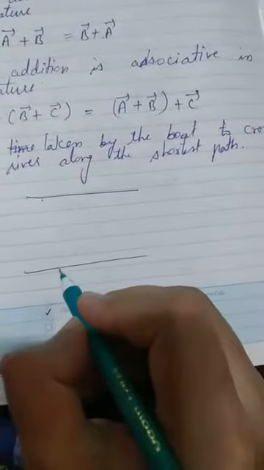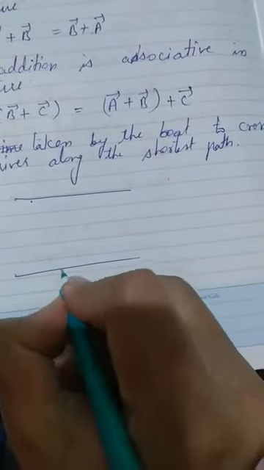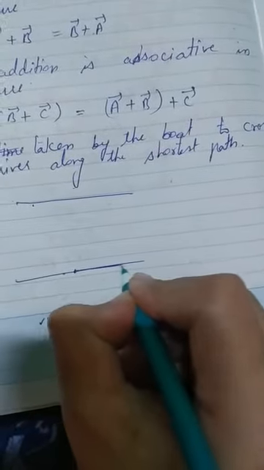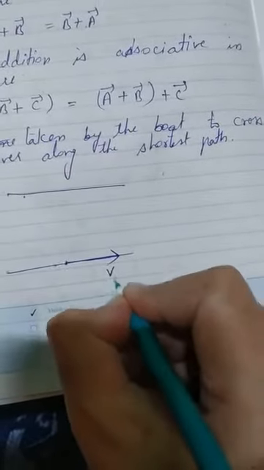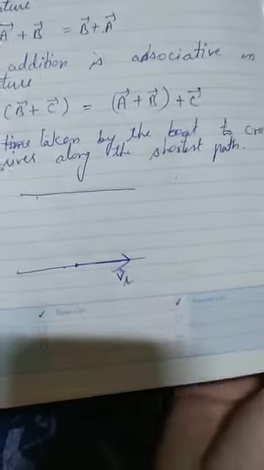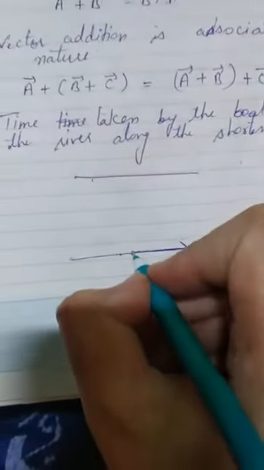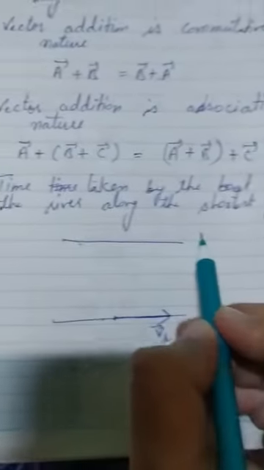Let us take the flow of water acting in this direction; the flow of the river will be acting like this. This is the velocity of the river. When we cross that river, what is the shortest path?